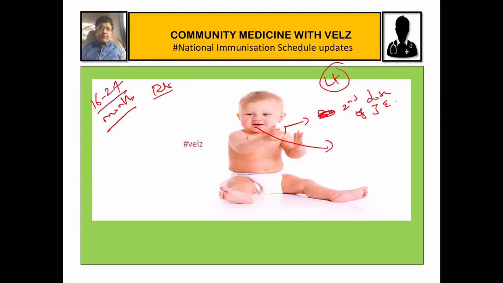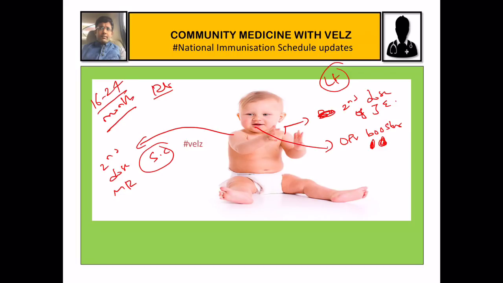Then we have to give the OPV booster. After the first, second, third dose, this dose is called as the OPV booster, the same 2 drops. Next we are giving the second dose of MR, measles and rubella. We are giving it in the upper arm right. It is given as subcutaneous.